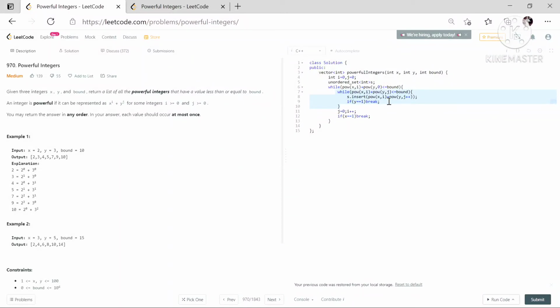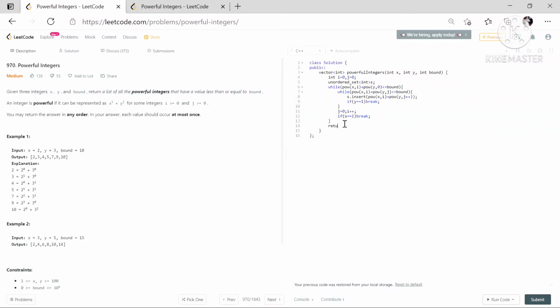That is y raised to power 0 is 1, y raised to power 1 is also 1. So this loop will be infinite if y is equal to 1. So we break only after one iteration. And if x equals 1, then this outer loop will be infinite. So we break this loop after only one iteration if x equals 1.